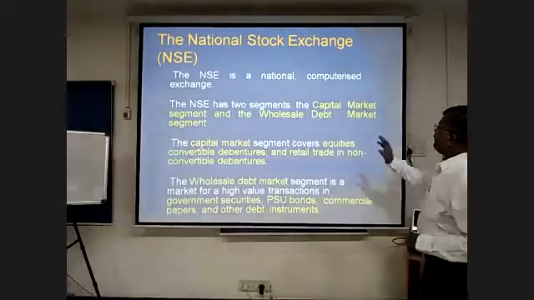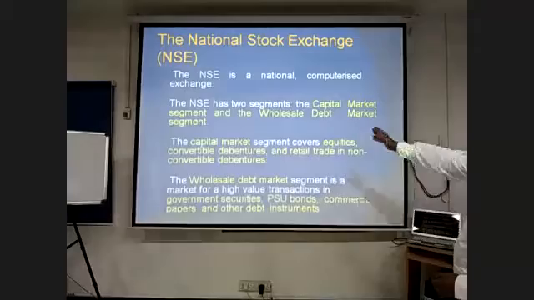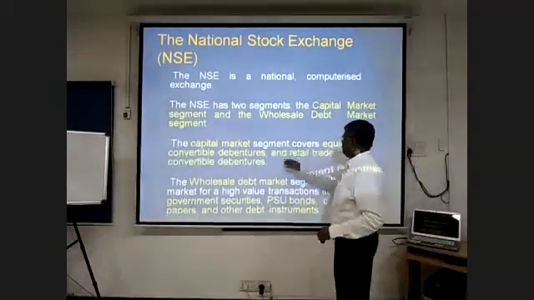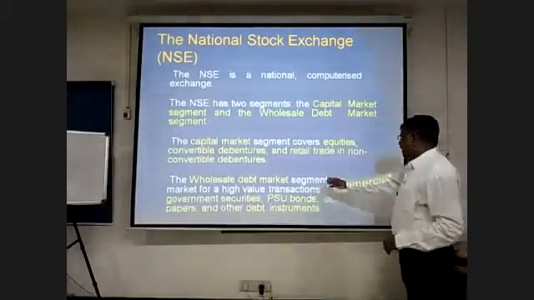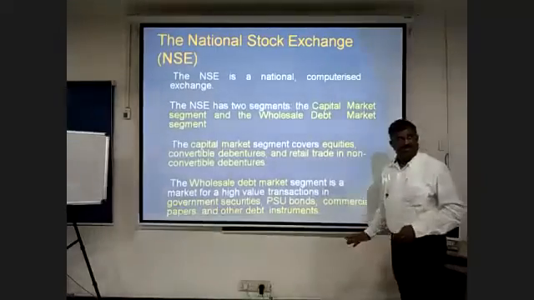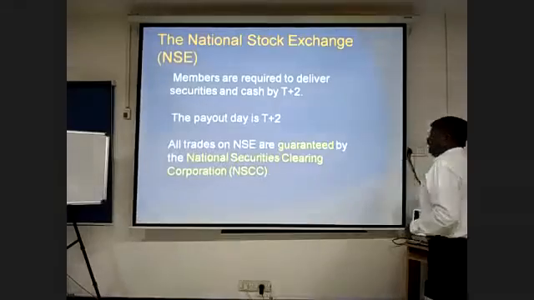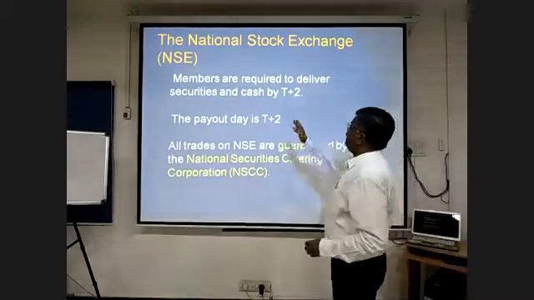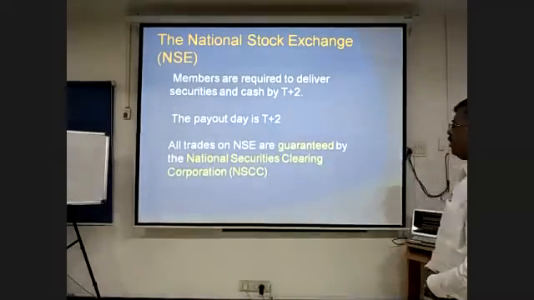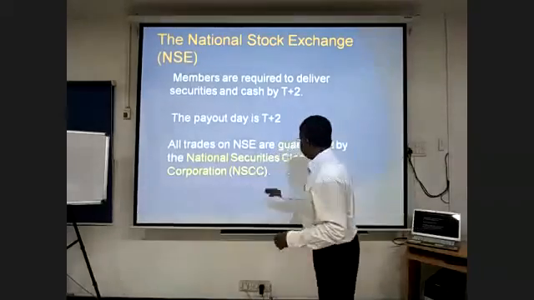The NSE is a national computerized exchange. The NSE has two segments, that is the capital market segment and the wholesale debt segment. The capital market segment covers equity, convertible debentures, and all kinds of things. Wholesale debt is a segment which deals in government securities, PSU bonds, commercial paper, and other debt instruments. Now we need to understand the members are required to deliver securities and cash by T+2. The payout day is called T+2. All trades in NSE are guaranteed by the National Securities Clearing Corporation, that is NSCCL.